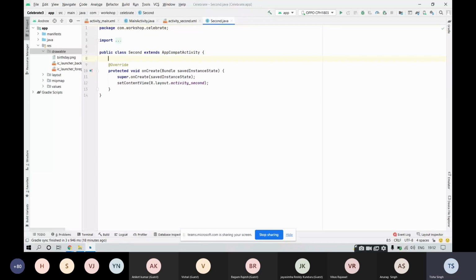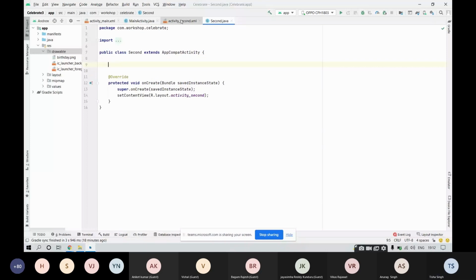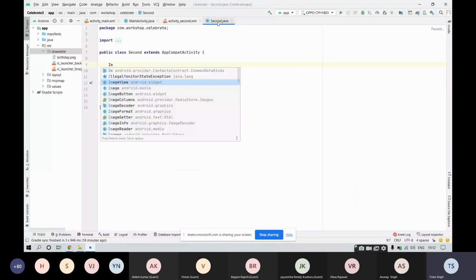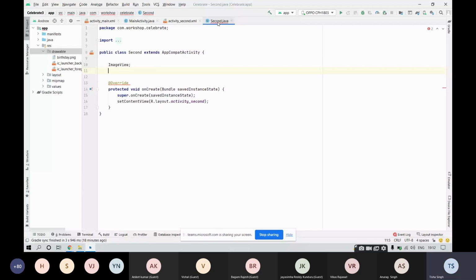So write image view and your text view over here. Again, assign variables to them. For image view, let's say it is img. For text view, let's say it is output, because it will be displaying something, text view.